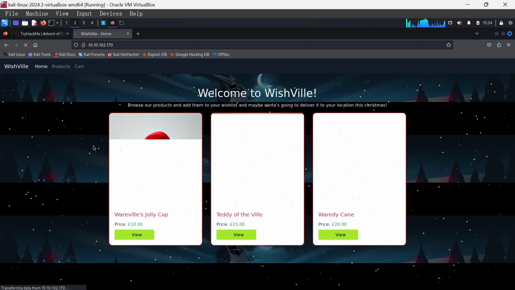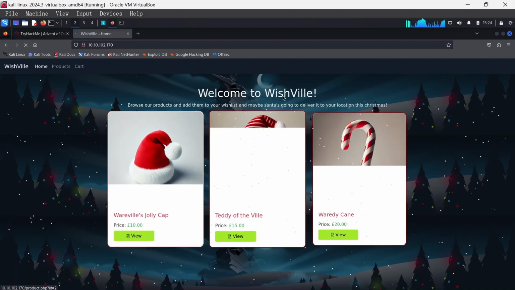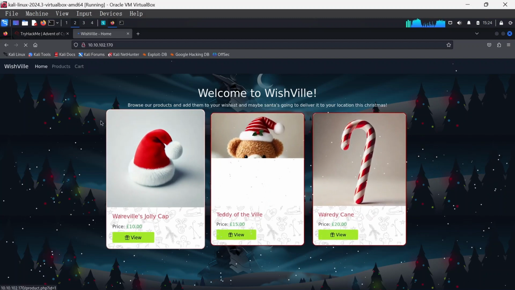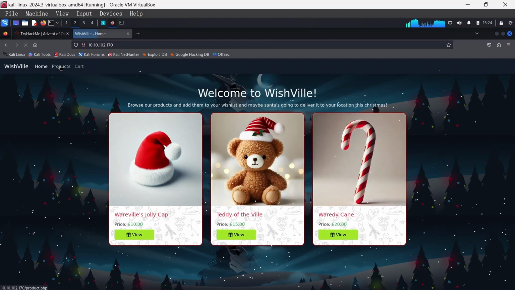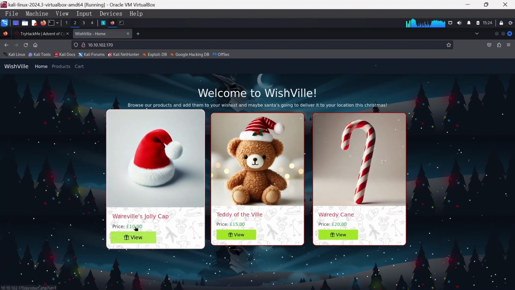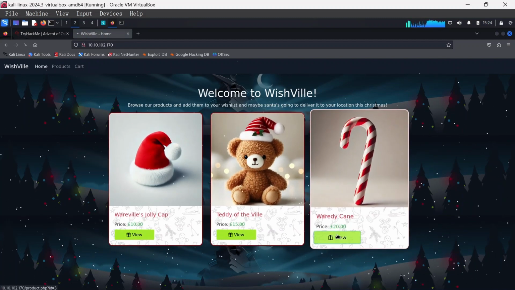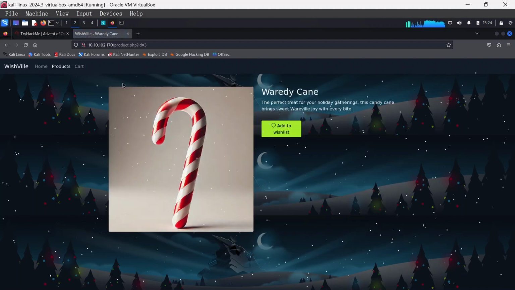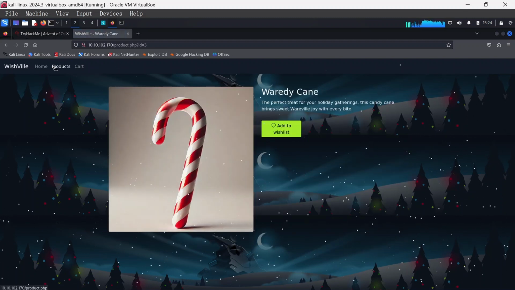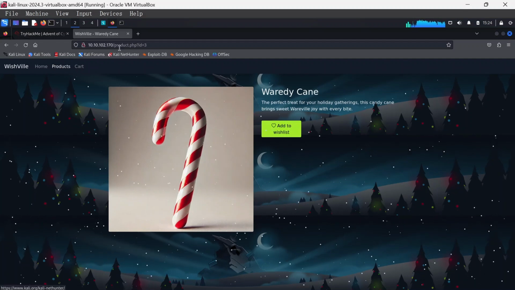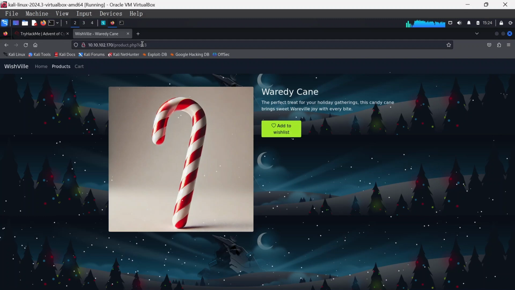As a penetration tester, the first thing you want to do is to try to go through the website and see what happens. Over here we see it's a Wish View. There's home, there's product, and there's cart. On the home, you can view the products, and when you click on view, it takes you to that product, which is the next option you see here, product. And those products have IDs. Under product.php, the ID is 3.